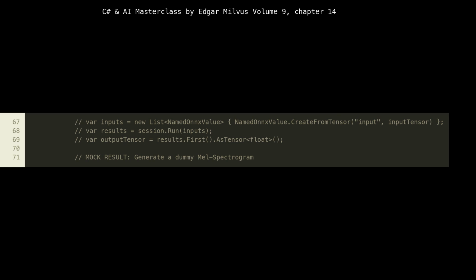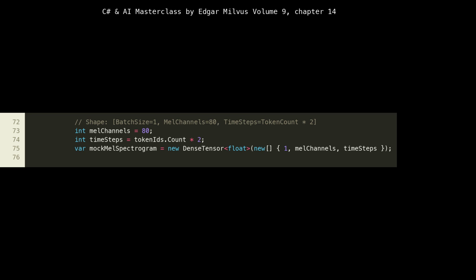This is where the model's intelligence would transform the token IDs into acoustic features. We're skipping this for simplicity in the demo, but it's the core of using ONNX Runtime. Since we're simulating, we need to generate a mock MEL spectrogram at line 72. We define its target shape: 1, MEL channels, time steps.